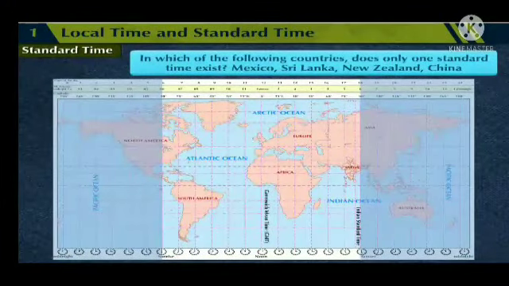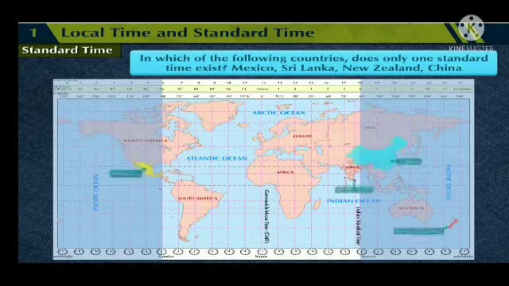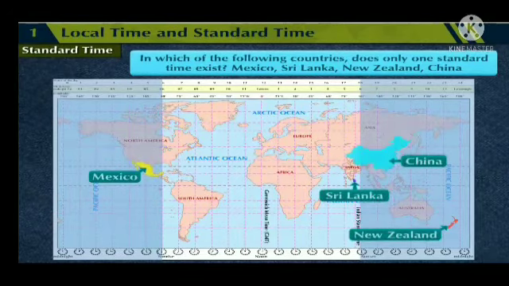In which of the following countries does only one standard time exist? Mexico, Sri Lanka, New Zealand, China. Answer: from the given countries, only one time exists in Sri Lanka, New Zealand and China.